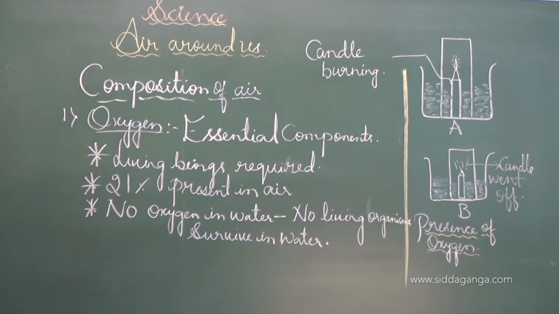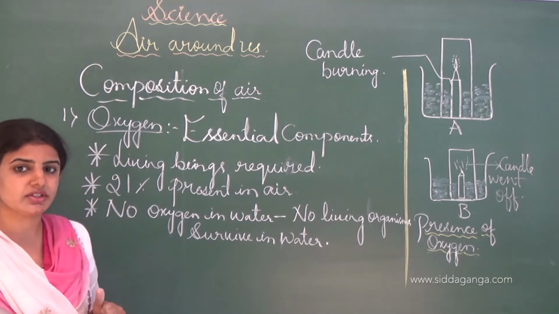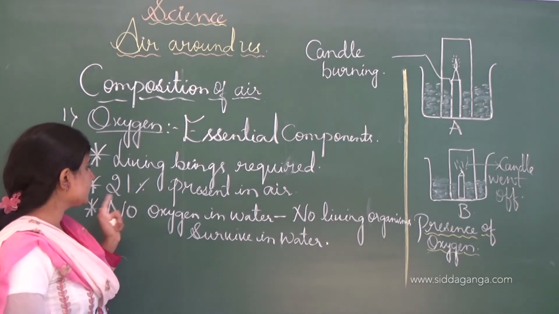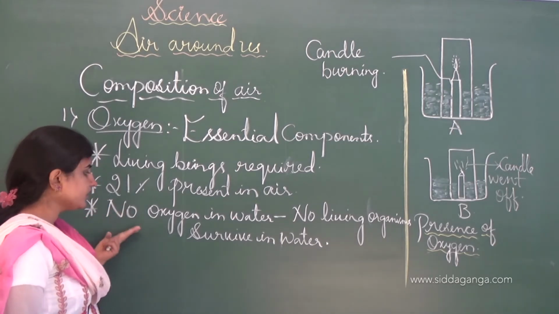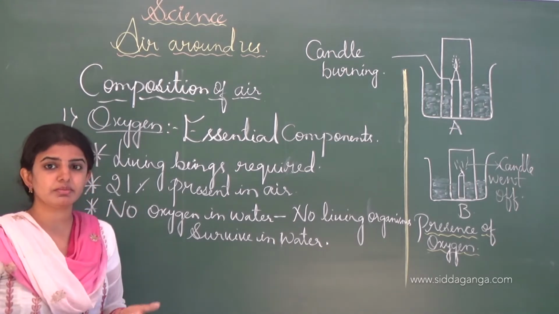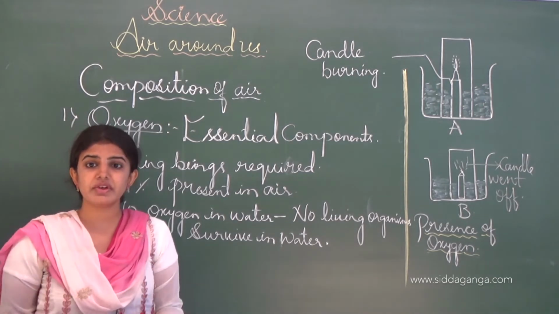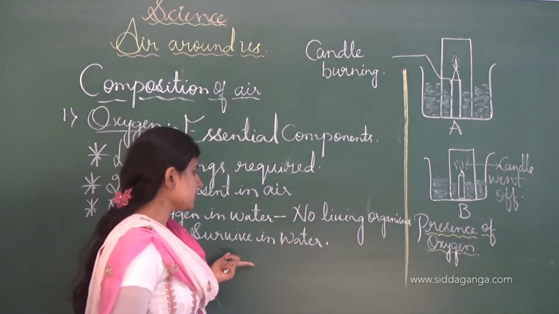And also all living organisms utilize it. Usually 78% of nitrogen is present in the air, and around 21% of oxygen is present in the air, and if no oxygen is present in the water, there is damage to the survival of living organisms in the water. No living organisms survive in the water.